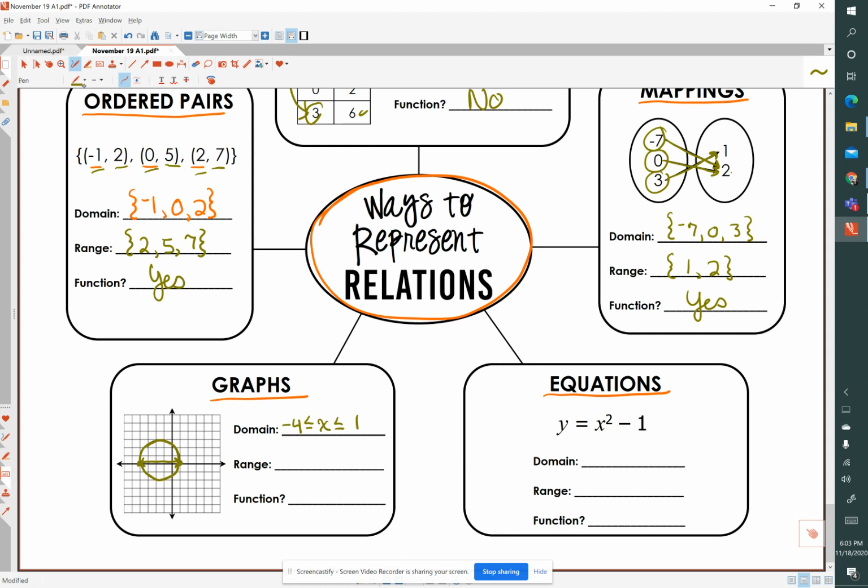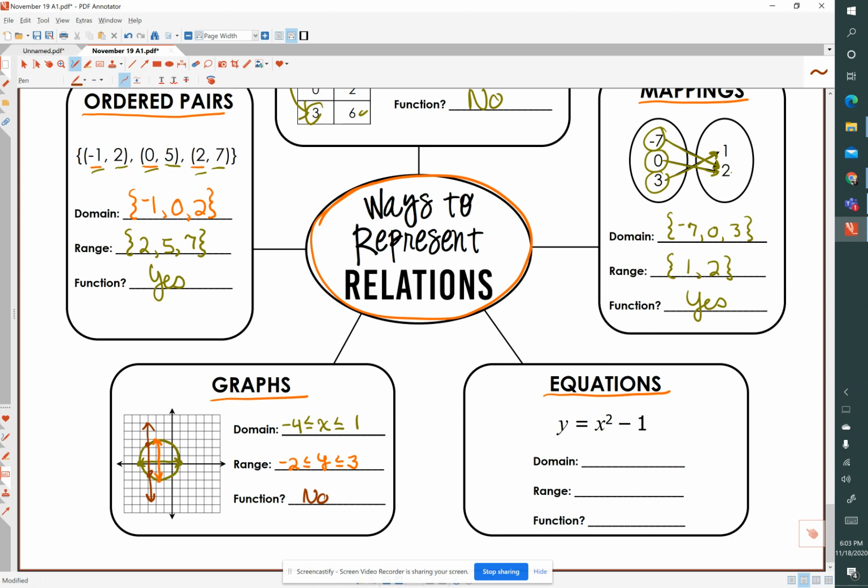That's the domain. Now, the range. This is the range. Everything from here to here. So the range are the y values, and this is -2, and this is +3. So -2 is less than or equal to y, and y is less than or equal to +3. Now, is this relation going to pass the vertical line test? And the answer is no. It passes through at 2 points, so it is not a function.